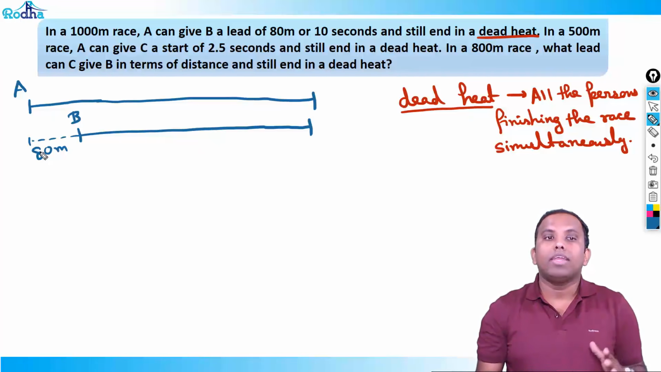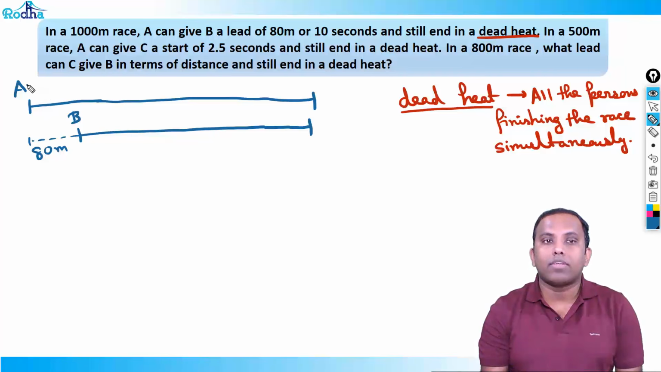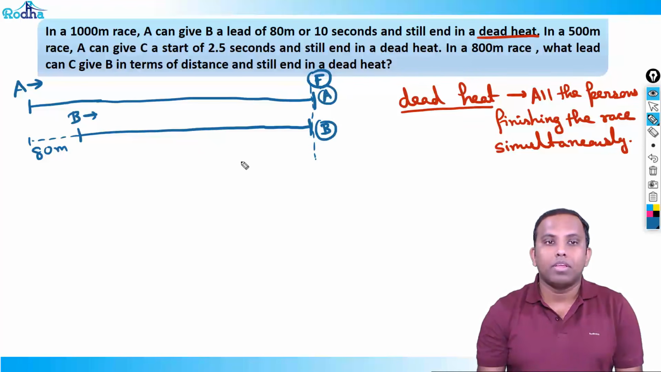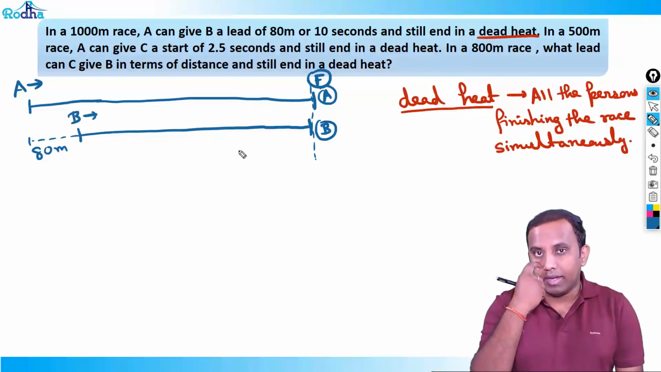Okay, so after giving a lead of 80 meters, now both start running. A starts running from this point and B starts running from this point. So the race ends in a dead heat. That means both reach the finishing line simultaneously. So A is here and B is here together, exactly at the same timing. This is the meaning of a dead heat.